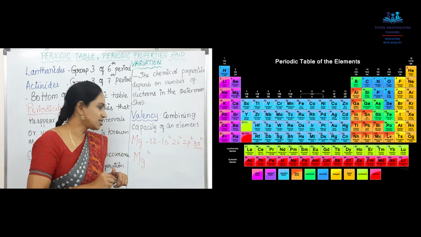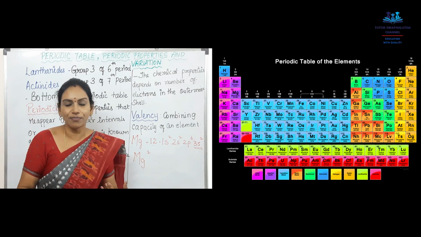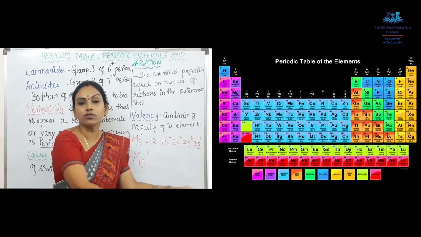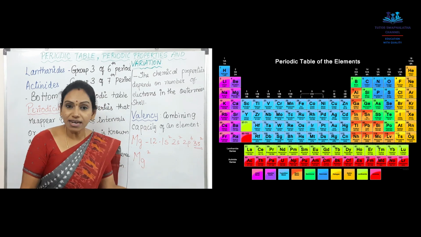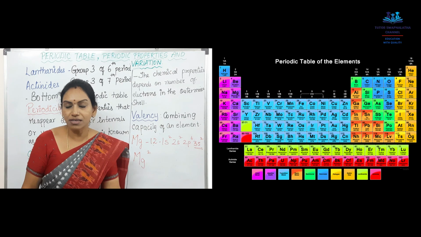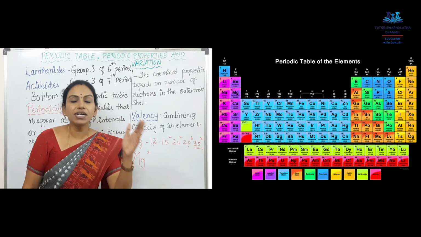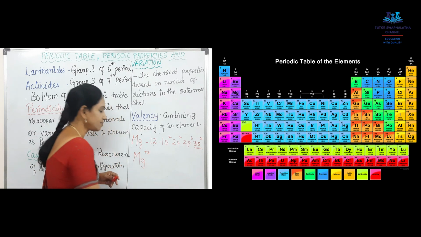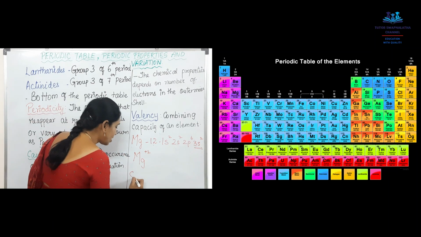So what is magnesium doing? It is having 2 more electrons for itself, but it does not hold on to them. It wants to give those 2 electrons to another element. Is magnesium doing good for the other element? Yes, it is doing good. It is donating its valuable electrons to the other element. So if somebody is doing good, the particular element will get plus. So magnesium will be getting plus.